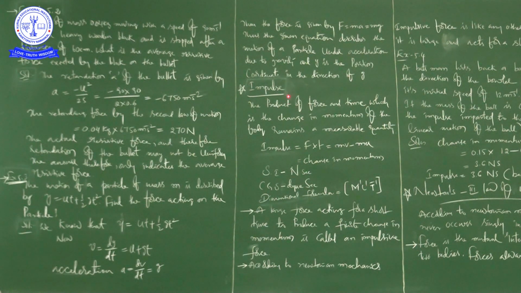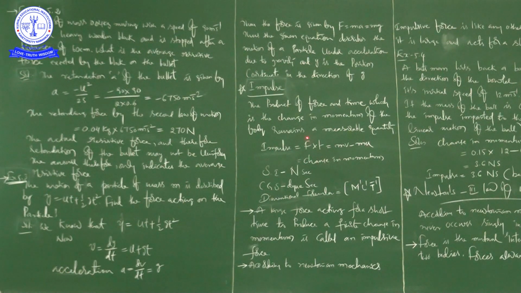Before entering into the topic, what is the definition of impulse, what is the SI unit, what is the CGS unit, what is the dimensional formula, whether it is scalar or vector, what is the formula. These are the details about any physical quantity. Before entering into the details of definition and related things, first I will tell you the examples where we come across impulse in our daily life.